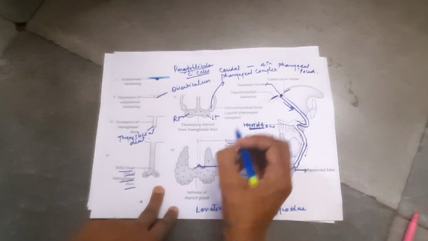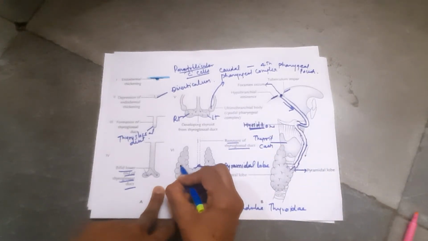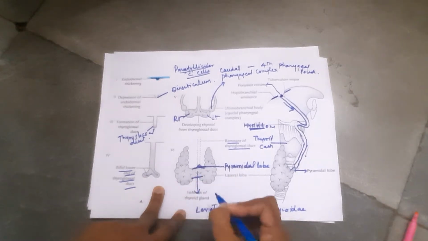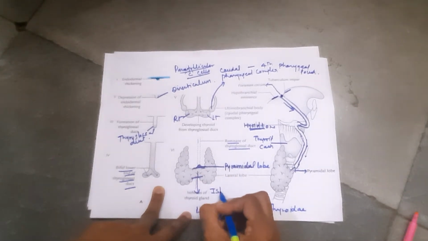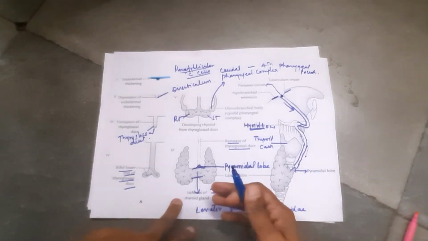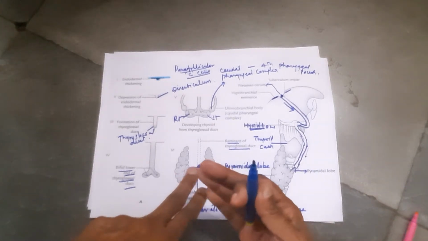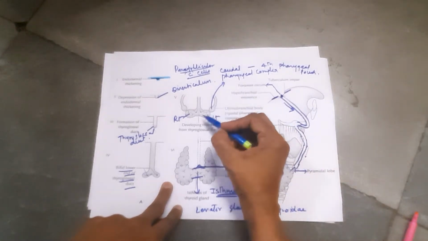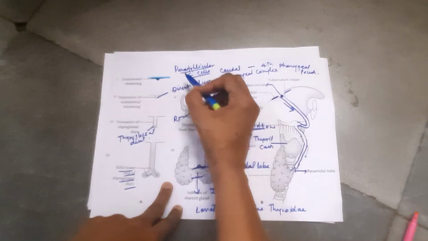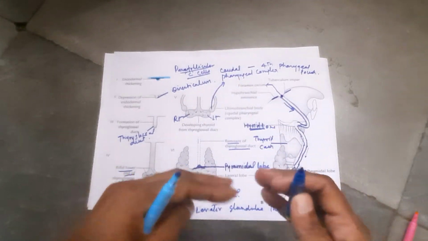Both lobes of the thyroid gland are connected with each other by the midline structure known as the isthmus. Along with this, there is a contribution of the caudal pharyngeal complex in the formation of parafollicular cells in the thyroid gland.